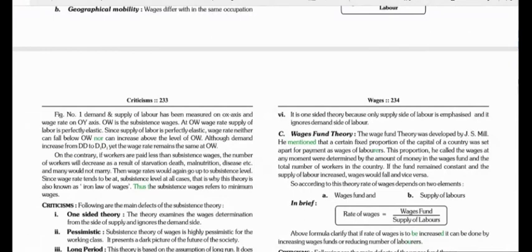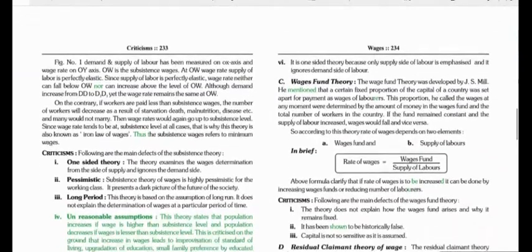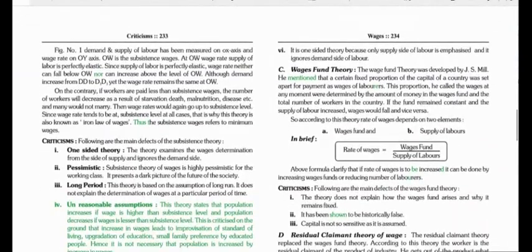Now, this theory has been propounded on some assumptions. The first assumption is that the population increases at a faster rate, the second assumption is that it refers to the long term, and the third assumption is that food production is on the basis of diminishing returns.